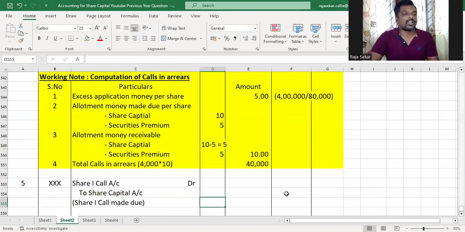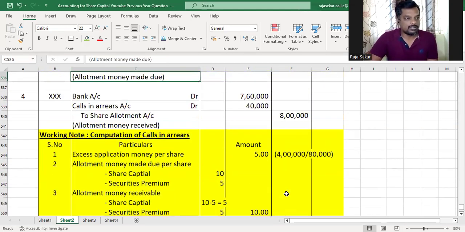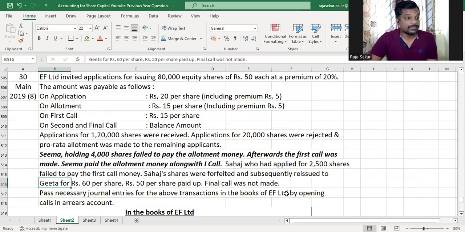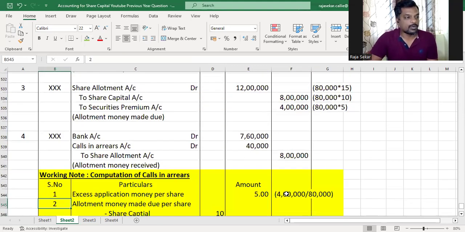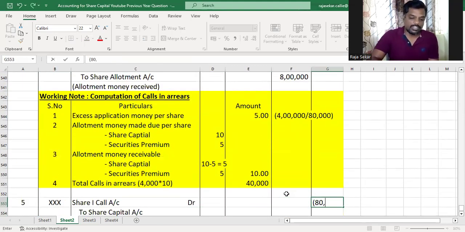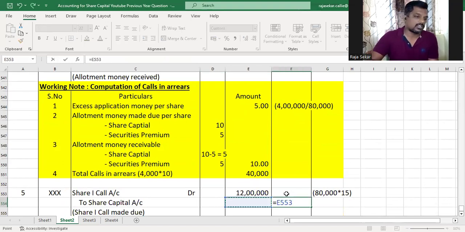As we have not forfeited any shares till now, we'll make it due for the entire set of shares that were allotted. We allotted 80,000 shares and first call is 15 rupees per share. So 80,000 into 15 rupees is the amount that we will make due. 80,000 into 15, 12 lakhs.